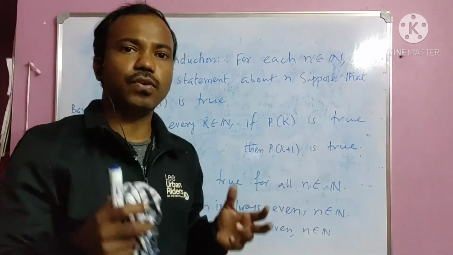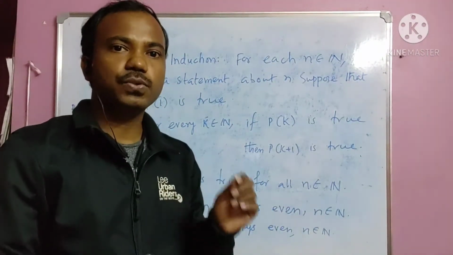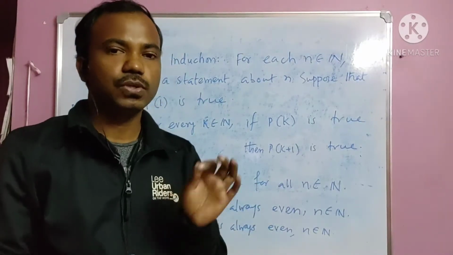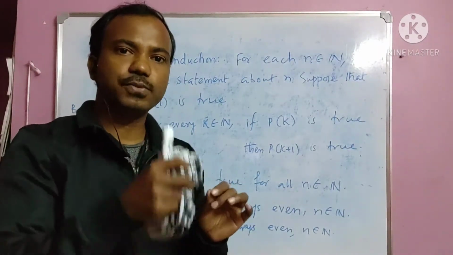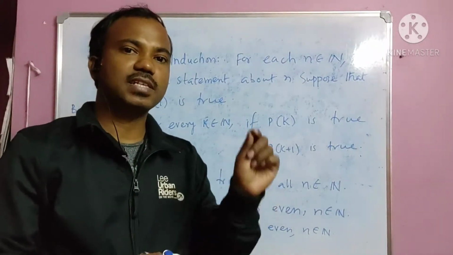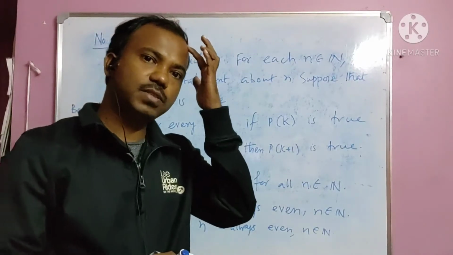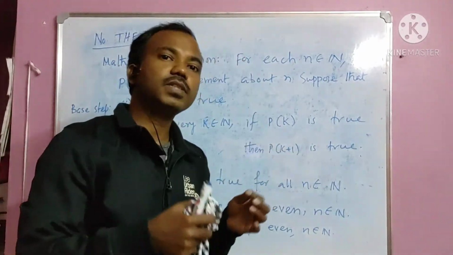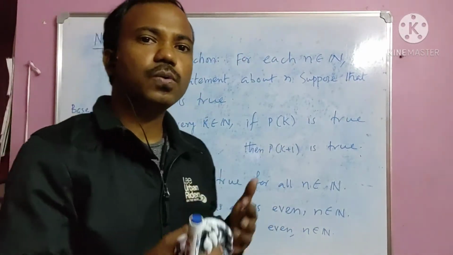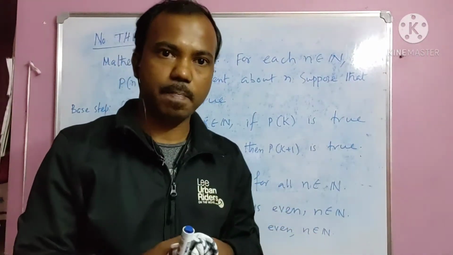So is it true or false? How will we check? We check 2 into 1, it is 2. 2 into 2, just putting n equals to 1, 2, 3, 4. What we are getting? 2, 4, 6, 8, 10, 12, 14, in this way. So whatever we are getting is even. So we can say that yes, 2n is always even.